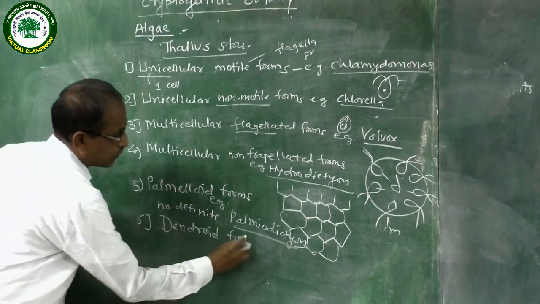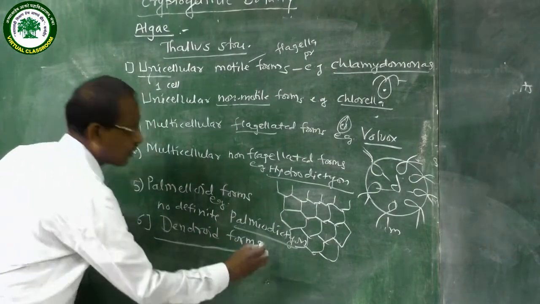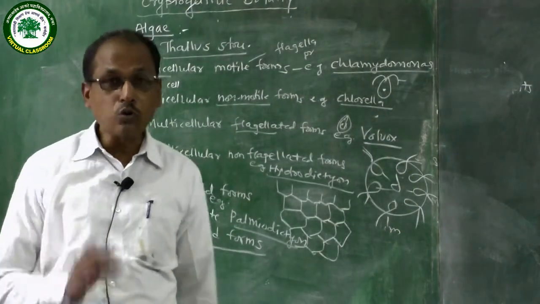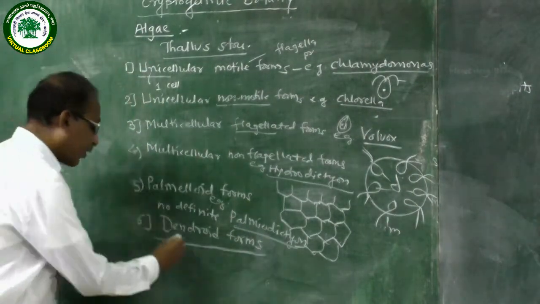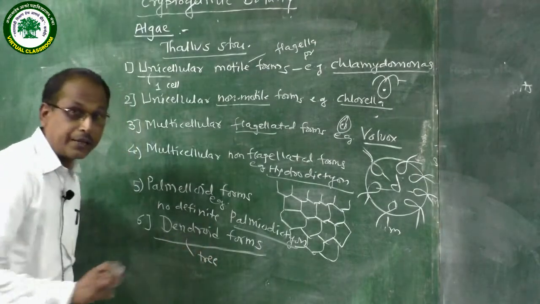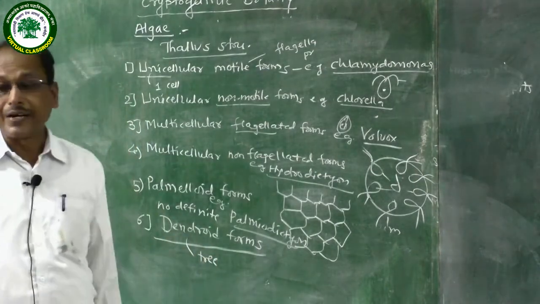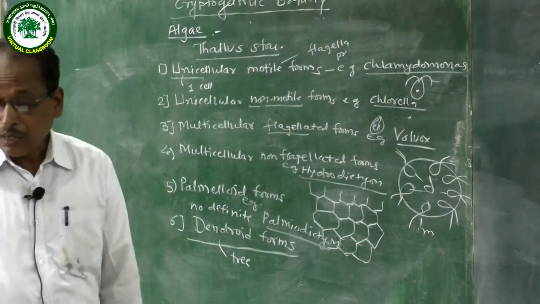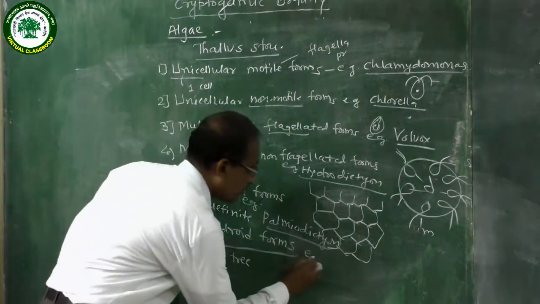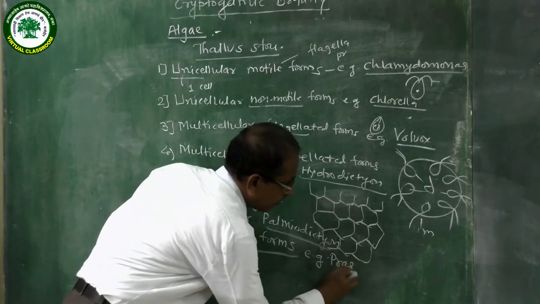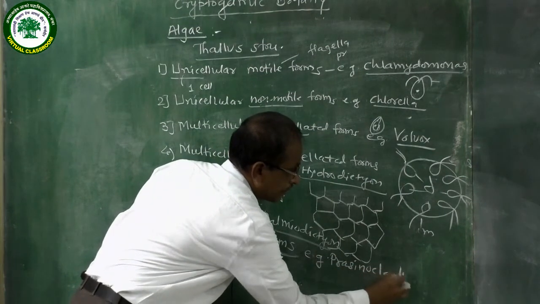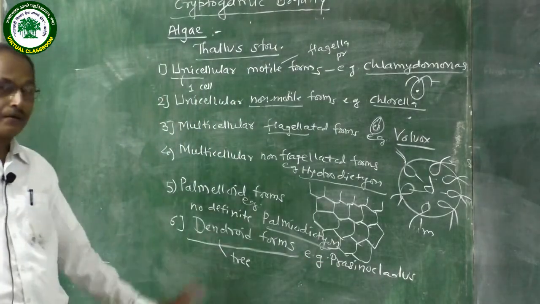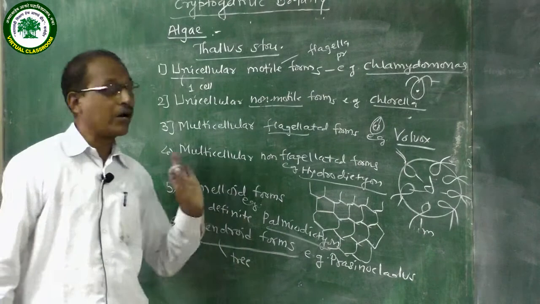Dendroid means tree. Algae that look like a tree are called dendroid forms. Example of the dendroid form is Prasinocladus. Prasinocladus thallus structure looks like a tree. Therefore, they are called dendroid forms.